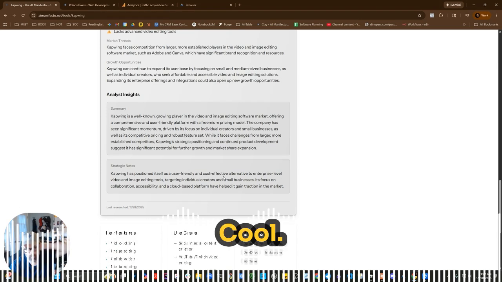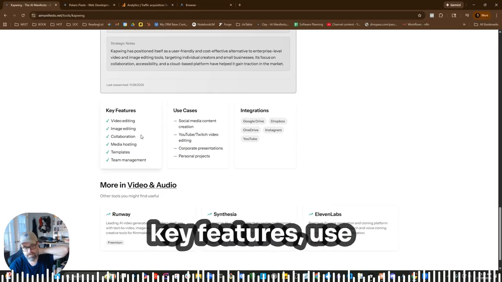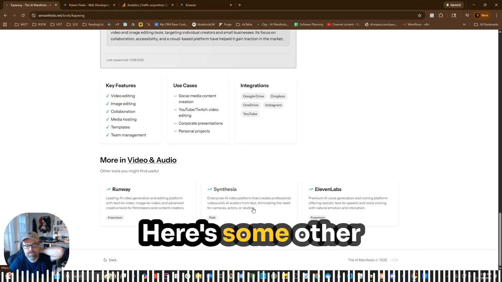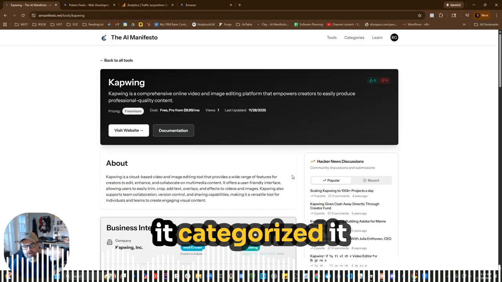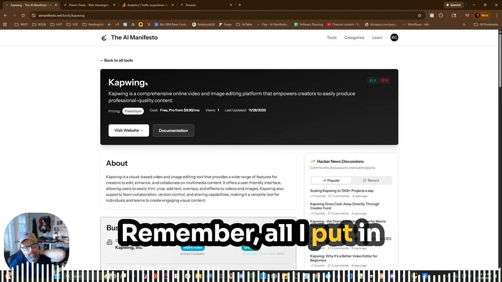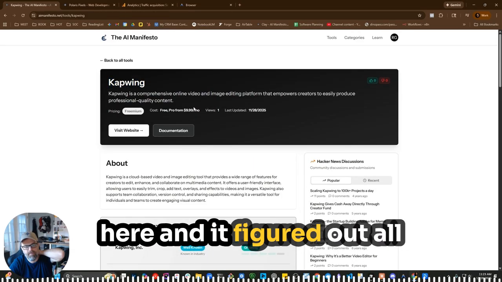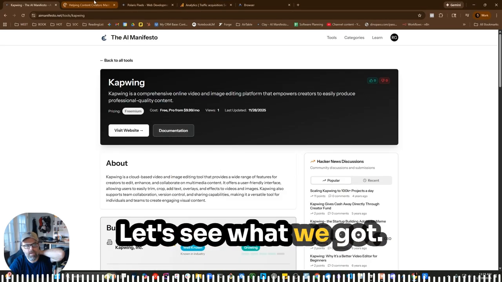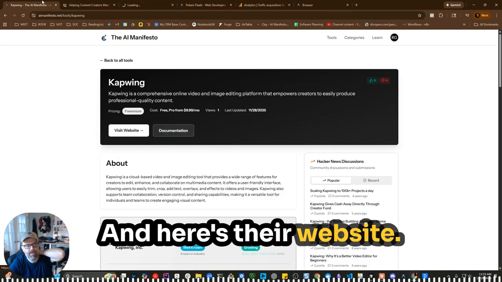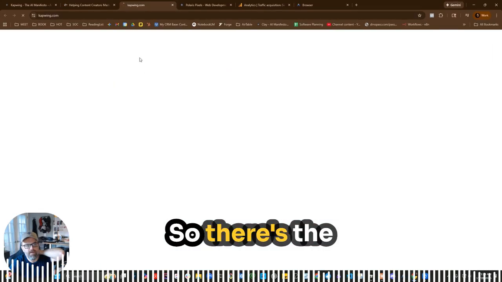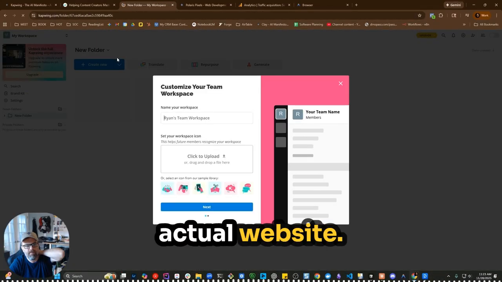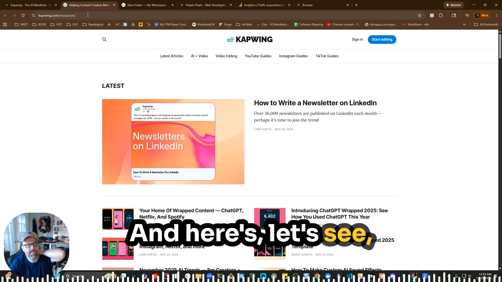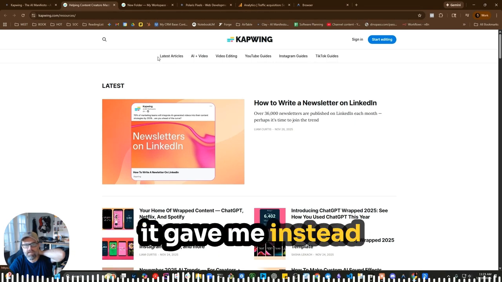Yeah, cool. So here's key features, use cases, integrations. Awesome. Here's some other competitors we could look at. It categorized it as video, audio. Remember, all I put in was just this name right here, and it figured out all of the rest of this stuff. Here's the documentation. Let's see what we got. And here's their website. So there's the actual website. And here's, let's see, it said resources it gave me instead of documentation.